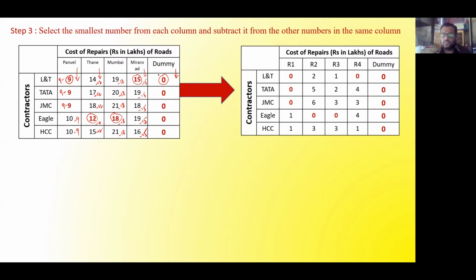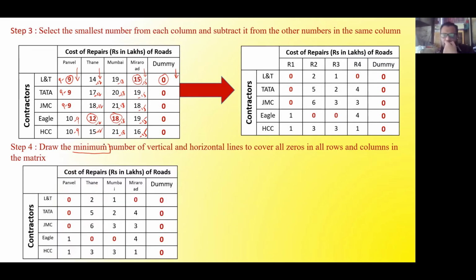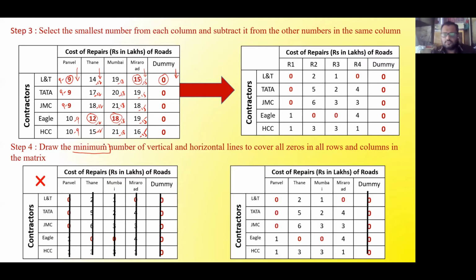4. Okay, so it is 4. Most of you have said that 4 is the answer, 4 is the minimum number of lines. Let me check. Yes, I also observe that there are 4. So 1, 2, 3, 4 and 5. So this is a wrong solution. Although all the zeros are covered, it is not adhering to the minimum number criteria. So this is not the solution. Now someone will say 1, 2, 3, 4. Yes, that is correct because it is covered with 4 lines.